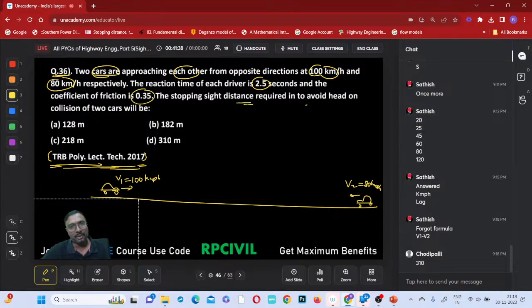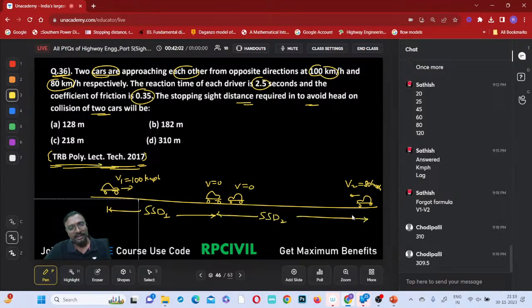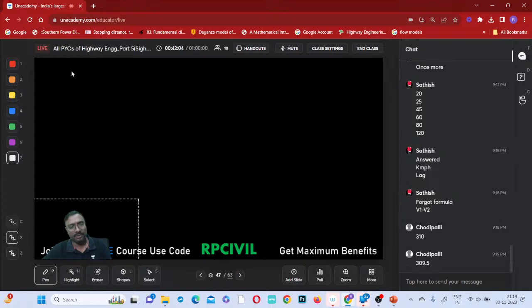The stopping distance required to avoid the head-on collision between the two cars, right? If you want to avoid a head-on collision between the two cars, what will happen? They must be stopped before collision, no? So the final velocity will become 0, right? So SSD1 is for stopping the first vehicle, how much visibility distance is required. SSD2 for stopping the second vehicle. So what is the total? You can say the safe SSD will be equal to SSD1 plus SSD2, no?